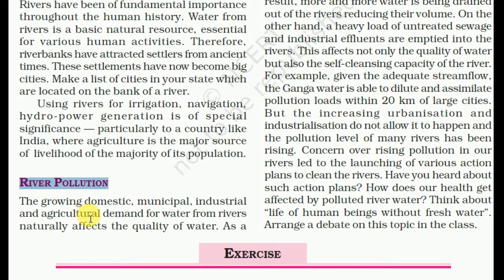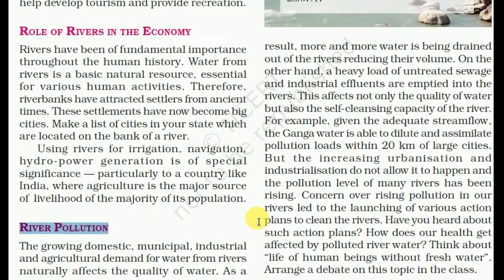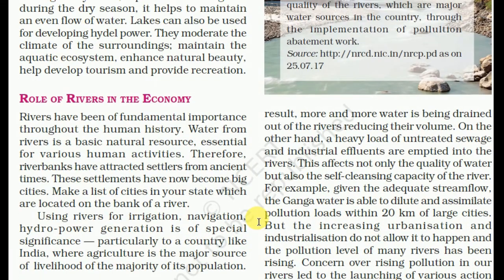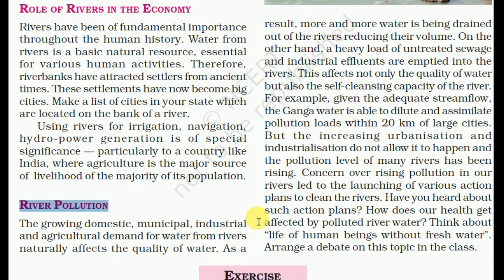River pollution. The growing domestic, municipal, industrial and agricultural demand for water from rivers may naturally affect the quality of water. As a result, more and more water is being drained out of the rivers, reducing their volume. On the other hand, a heavy load of untreated sewage and industrial effluents is emitted into the rivers. This affects not only the quality of water but also the self-cleansing capacity of the river.